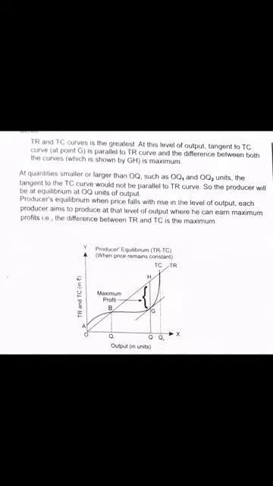Fine. You can see how I understood that he has not recovered his cost. Just check out the total cost. It is above TR. Okay, that means my TC is greater than TR. So what was the condition? My TR should be greater, right? Then only I will get positive profit. So what should be there? My TR should be greater. Now what the producer will do, they will keep on producing. Now they have kept on producing. Now at the second point of equilibrium, again TC is cutting TR but from above. That means they are bisecting but from below. Okay.